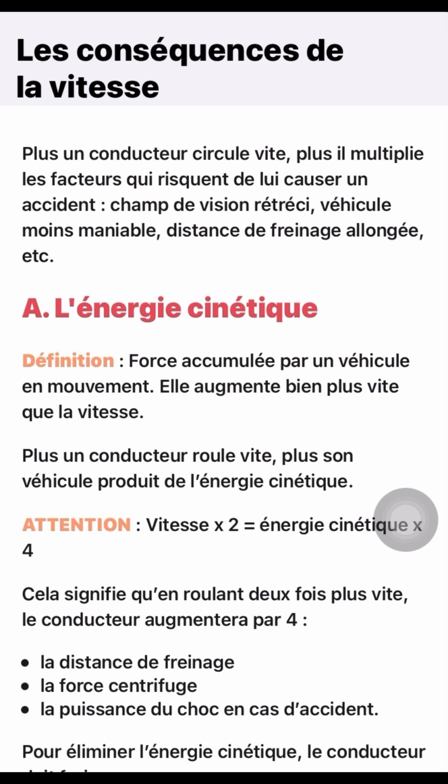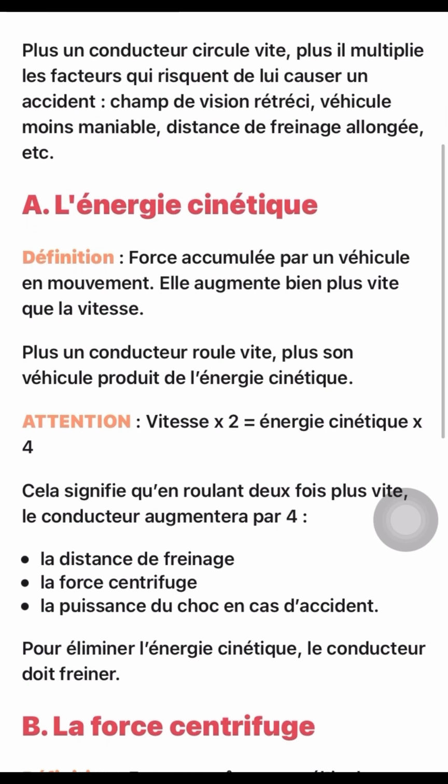Plus le conducteur roule vite, plus son véhicule produit de l'énergie cinétique. So attention, speed multiplied by 2 is equal to kinetic energy multiplied by 4. That is the formula to get your kinetic energy.